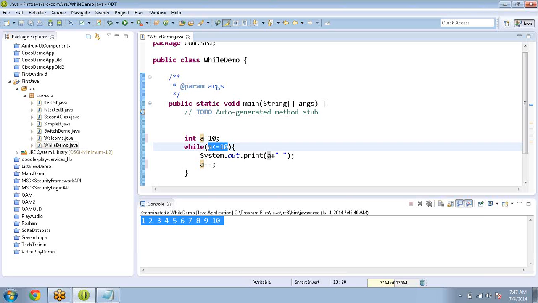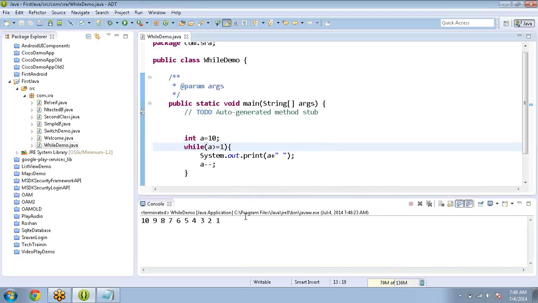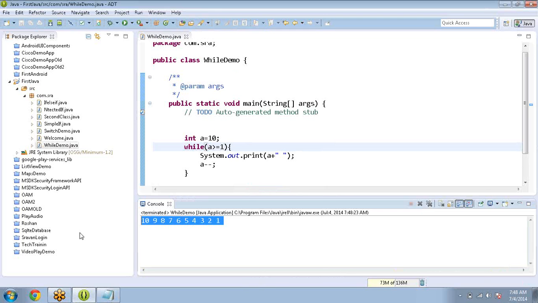Minus 1 less than or equals 10 is also true, so it keeps going, minus 2, minus 3. But I want only 10 to 1. So it is simple: a greater than or equals 1. Logical thinking is very important, guys. That is the while loop.